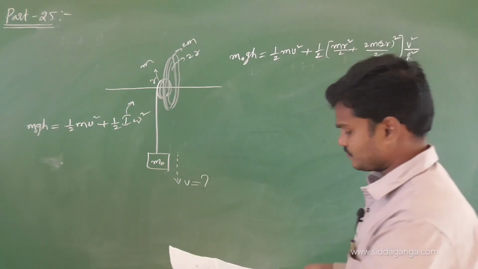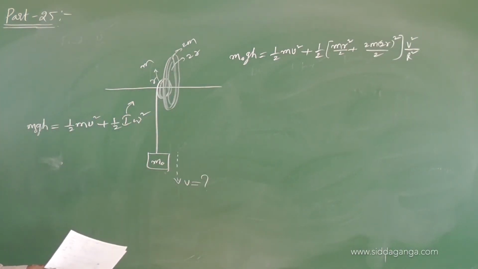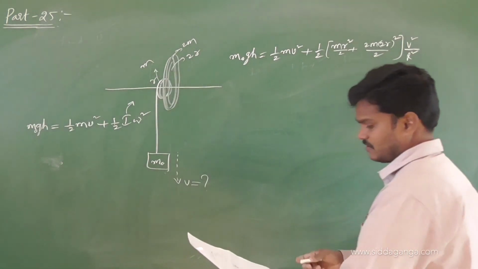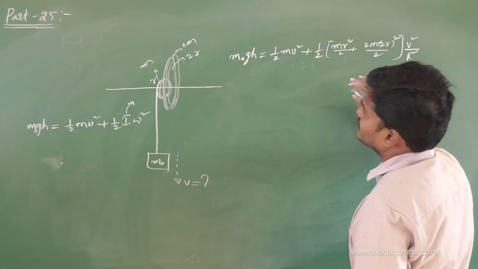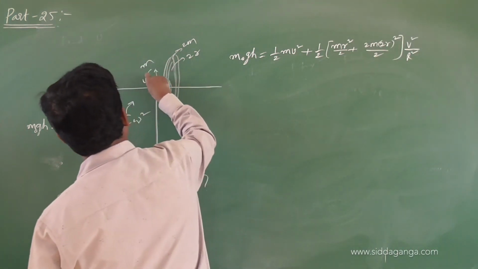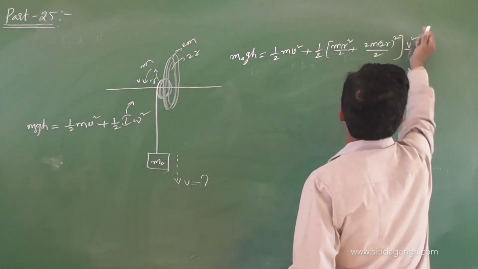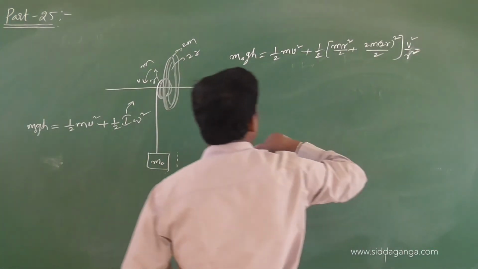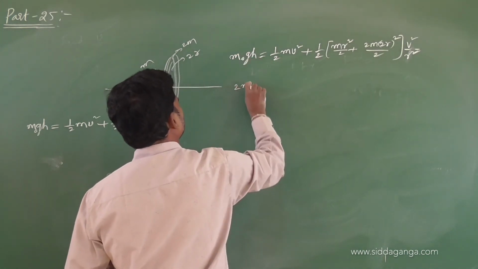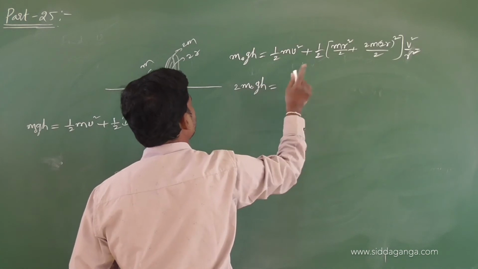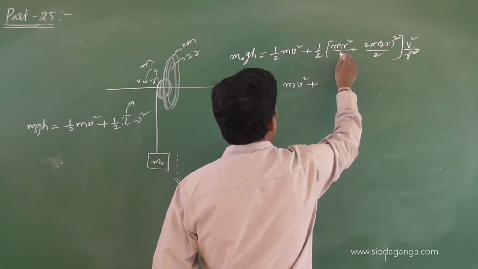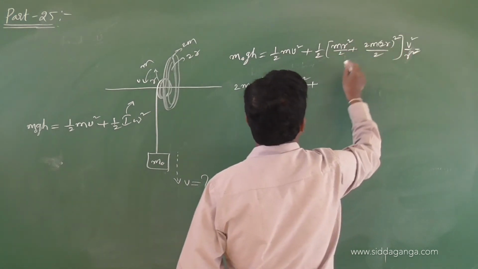Okay, so let me take r as the smaller radius. No, we cannot take smaller. So take the v, because the smaller radius is rotating with angular speed omega. Yeah, this is okay. So strike off some terms. Take this 2 left, 2m naught gh. Simplify the equations: mv square, and r square cancelled.